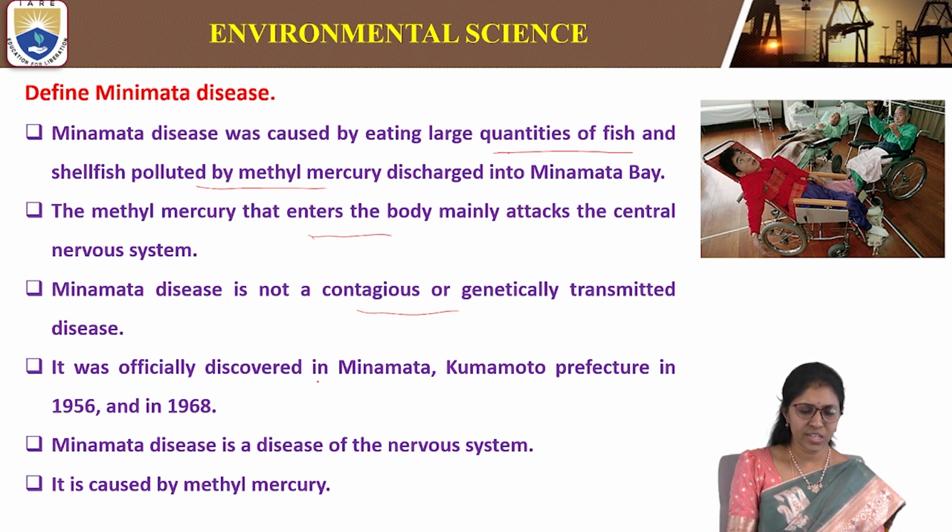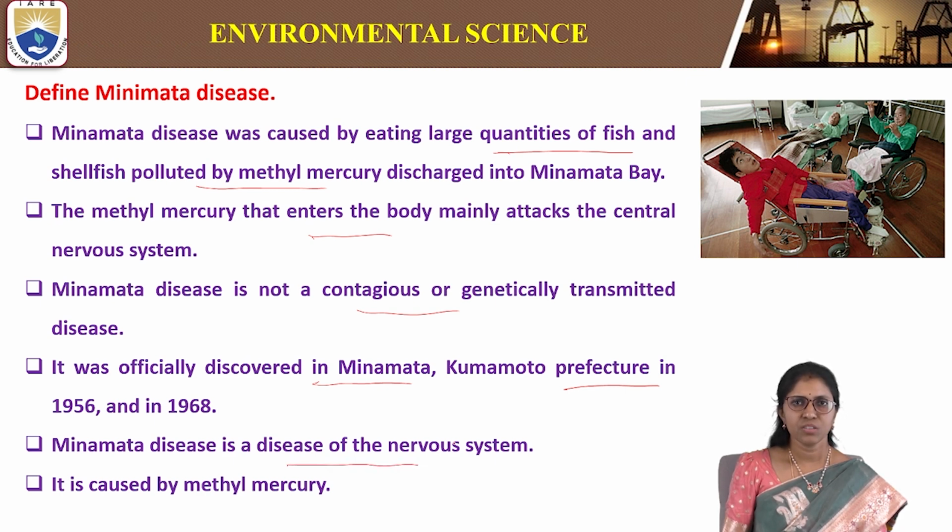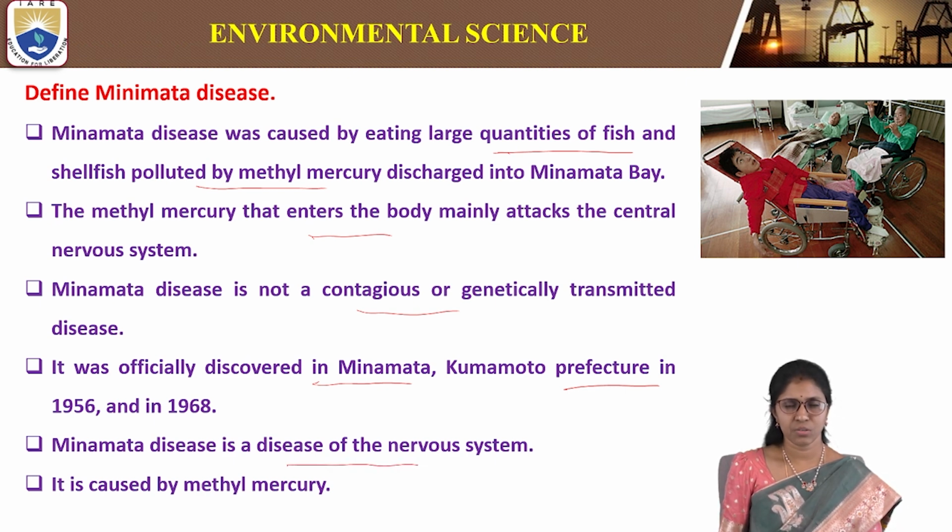It was officially discovered in Minamata, Kumamoto prefecture, in 1956, and that is why this disease is called Minamata disease. It is a disease of the nervous system caused by eating large quantities of fish containing methyl mercury.